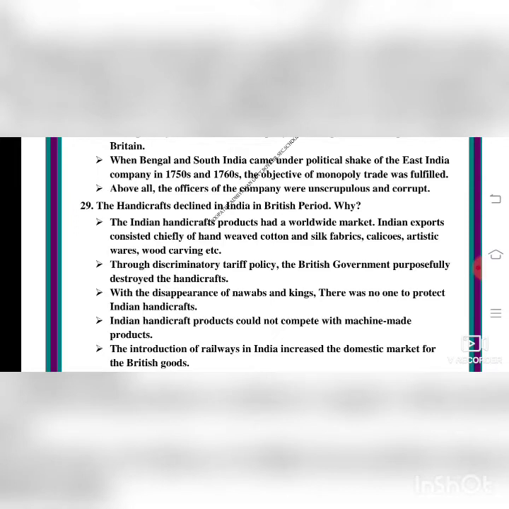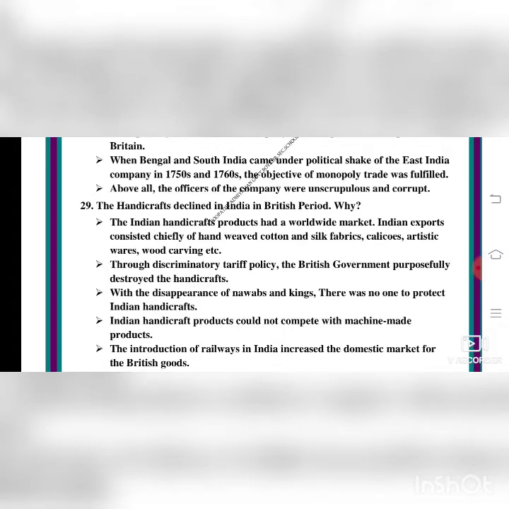Those who are weaving, making pots, are making handicrafts. Indian handicraft products had a worldwide market. India's exports consisted chiefly of hand-woven cotton, silk and silk fabrics, calicos, artistic wares and wood carving. How did the British decline the handicrafts? First, through a discriminatory tariff policy. When India was exporting all these things, the British implemented a discriminatory tariff policy on the exports.